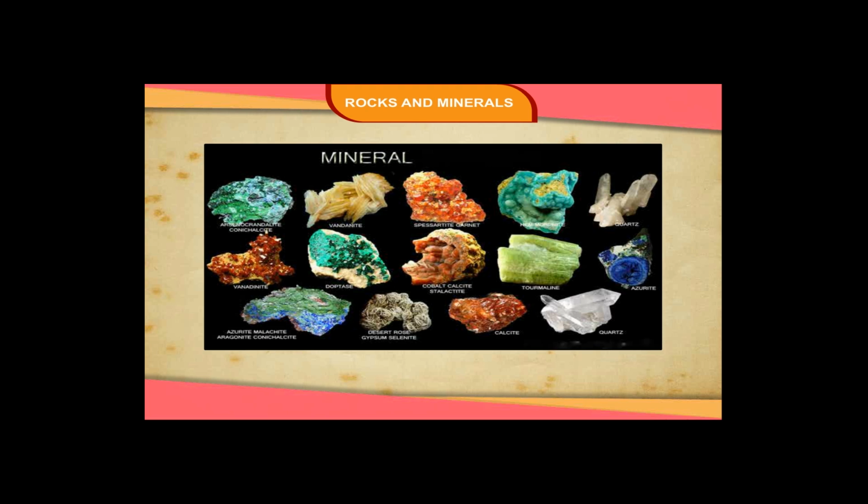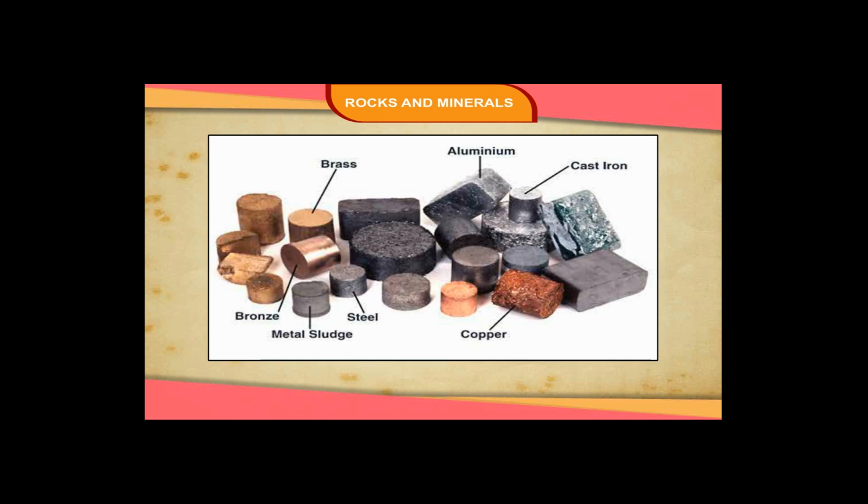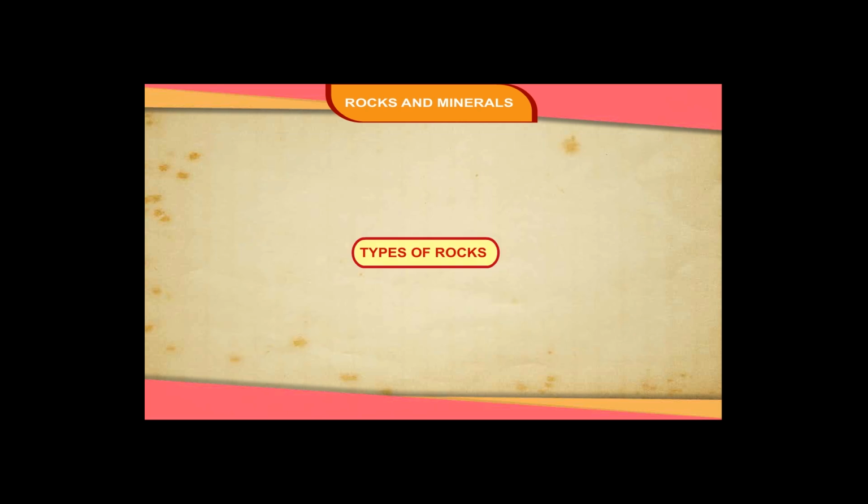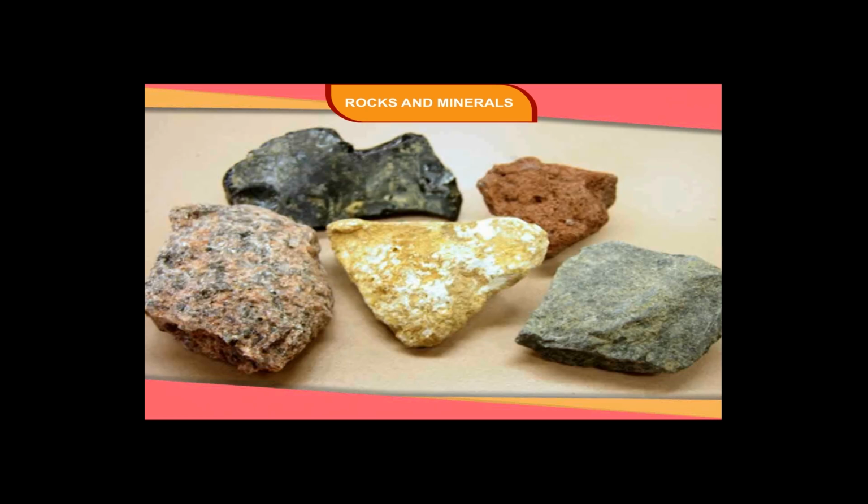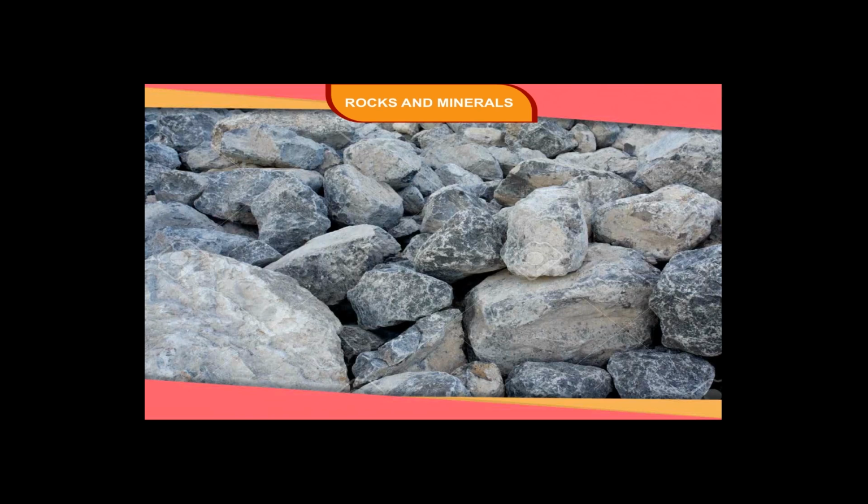Nearly 2,000 minerals are known to us, but 12 of them are more common all over the Earth. Rocks that contain minerals which can give us metals are called ore. Minerals are very important for the development of mankind. Types of rocks. Rocks may vary in their physical properties, and this variation is due to the processes that give rise to rocks. Rocks may be classified into 3 categories on the basis of their origin.